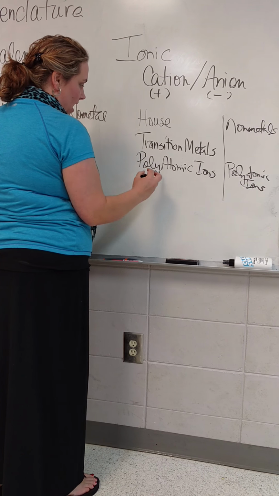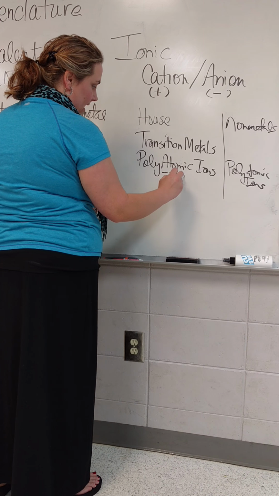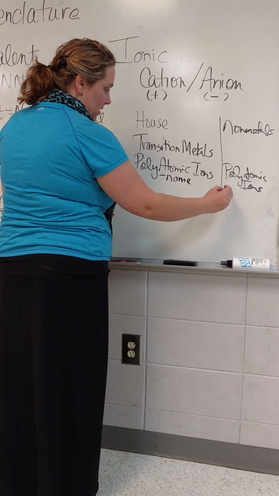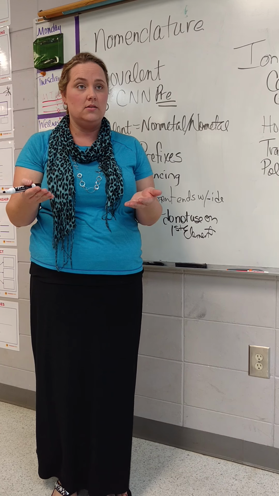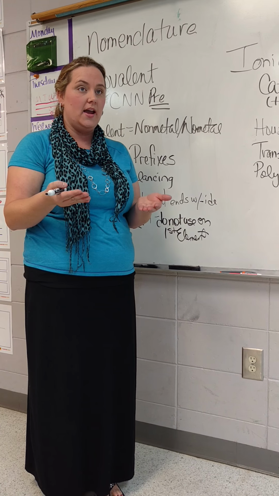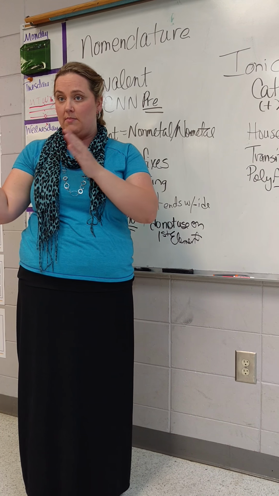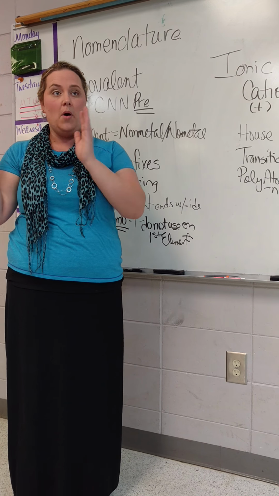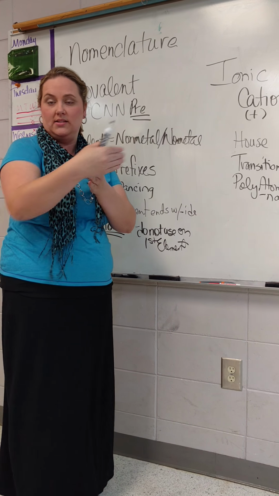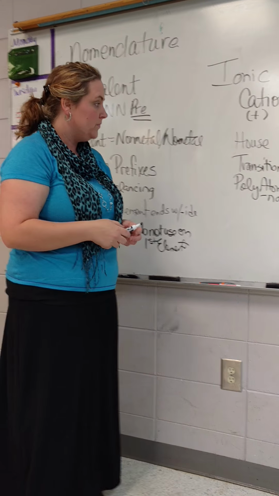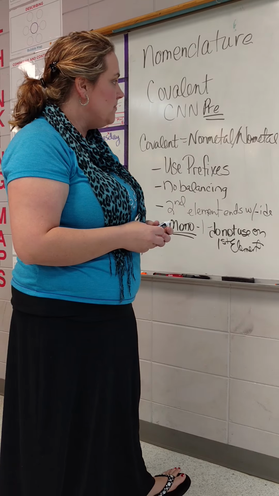Now if it's a polyatomic ion, all you do is you name it exactly like it is. You don't put an "ide" on there. If it's a phosphate, you put phosphate. It's kind of like when I told you guys when they get married and become a bride. The polyatomic ions are like the rich doctors. The rich doctors, they keep their own last name. They don't change over to their husband. Okay? The transition metals and the house metals.